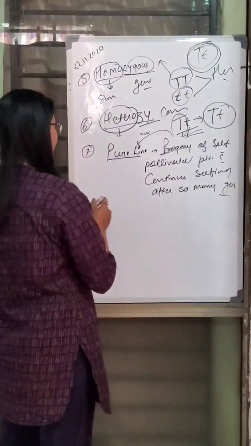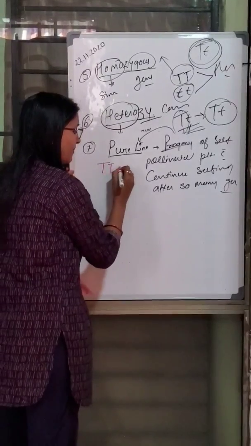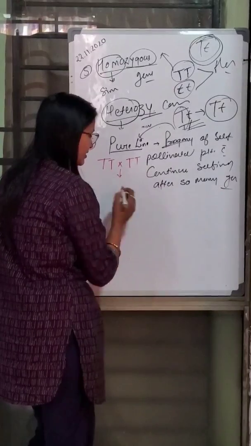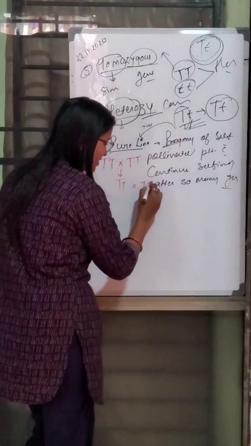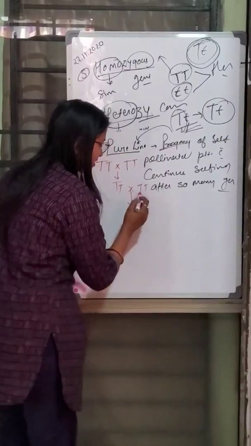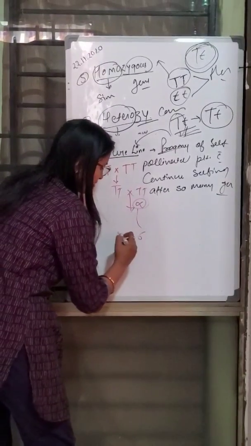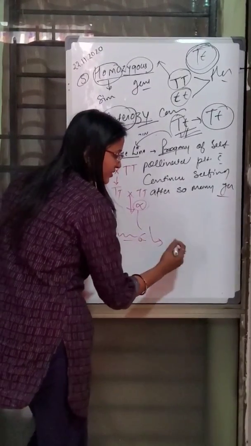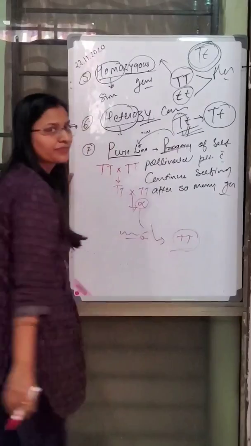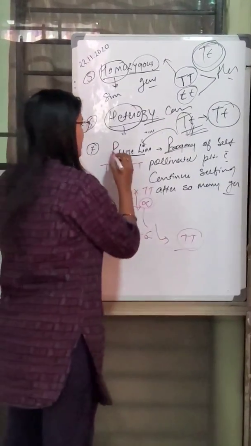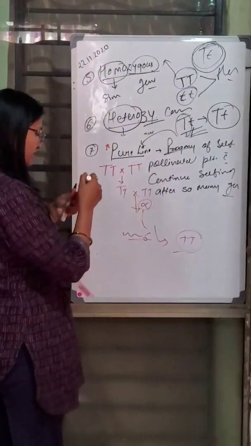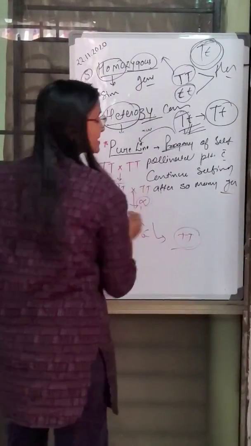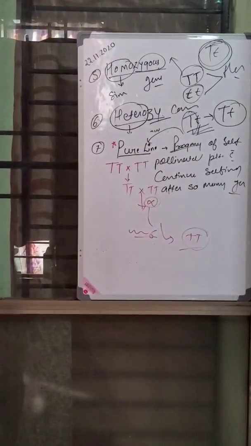For example, there is a plant capital T crossed with another plant with capital T. The progeny we get is capital T. When we keep selfing these plants continuously for many generations, up to 6 or 8 generations, the end product we get is the pure line. Similar type of gene is called pure line. It plays a very important role in plant breeding methods that we can discuss later.